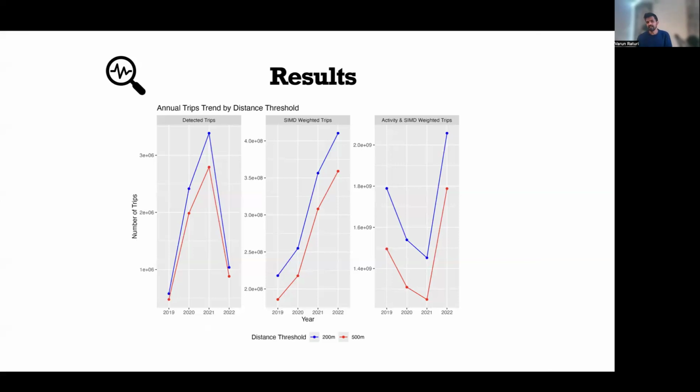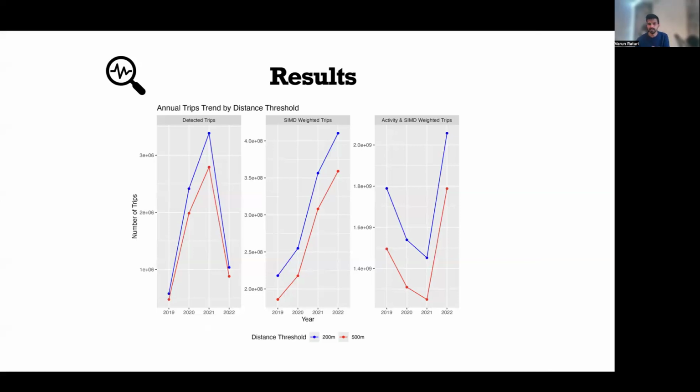So we first apply the SIMD weight and the global scaling weight without applying the individual level scaling. So the trend changes, but we don't see the correct expected trend again. So in the second facet, we still don't see the corrected trend because 2019 is still lesser than 2020 and 2021. So that means just applying SIMD and global scaling will not correct the trend.